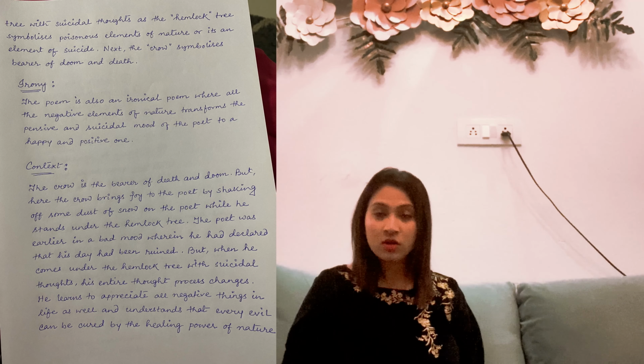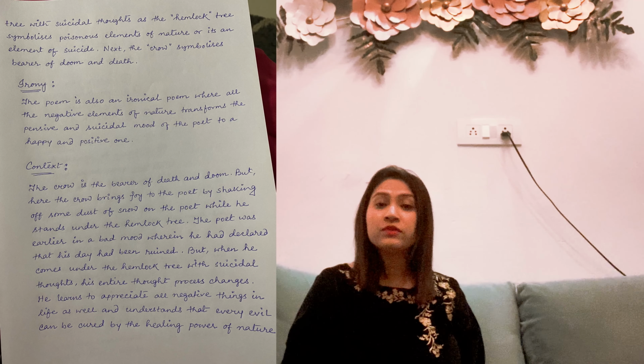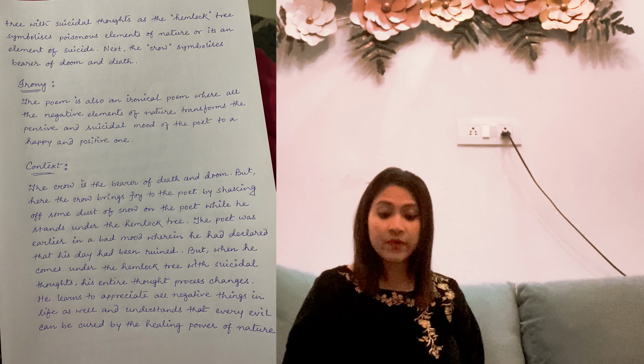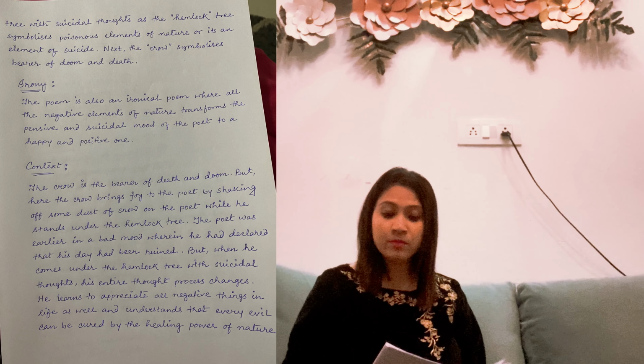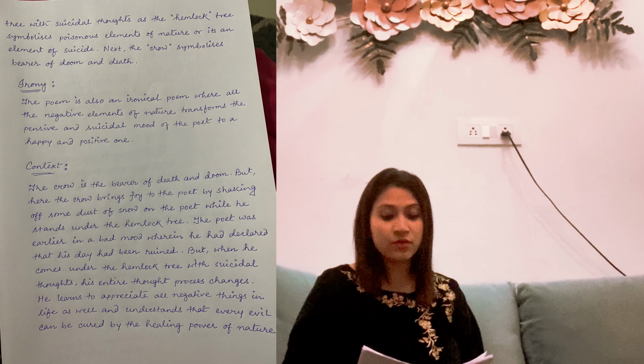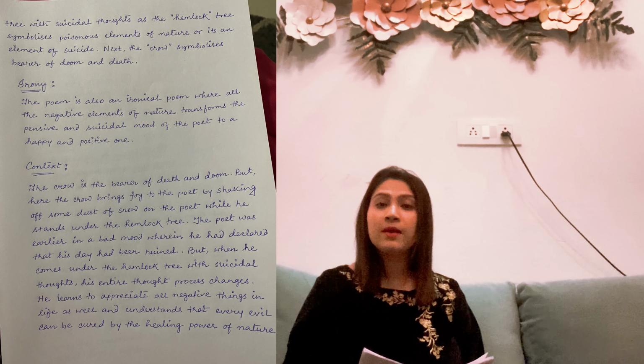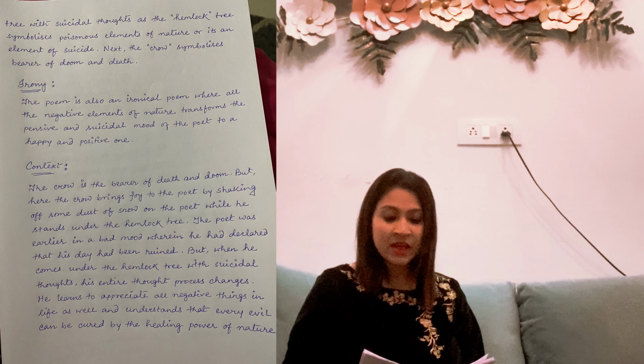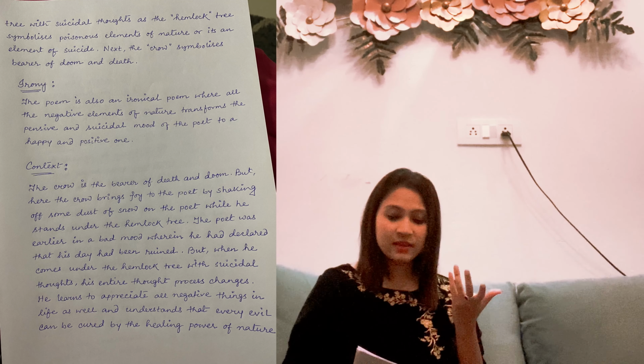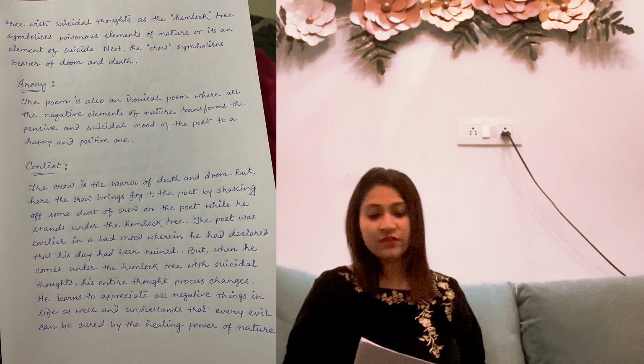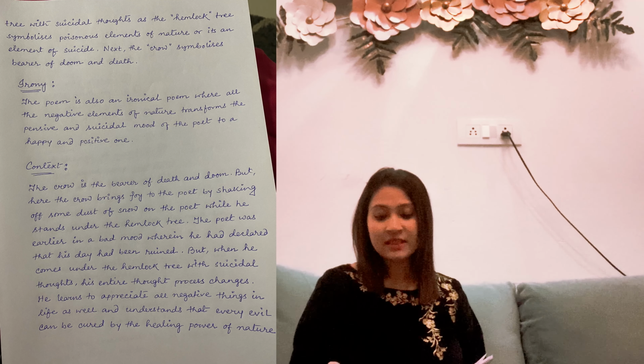Lastly, let's know about the context. The crow is the bearer of death and doom, but here the crow brings joy to the poet. How? By shaking off some dust of snow on the poet while he stands under the hemlock tree. The poet was earlier in a very bad mood, wherein he had declared that his day had been ruined. But when he comes under the hemlock tree with suicidal thoughts, his entire thought process changes. He learns to appreciate all negative things in life as well, and understands that every evil can be cured by the healing power of nature.